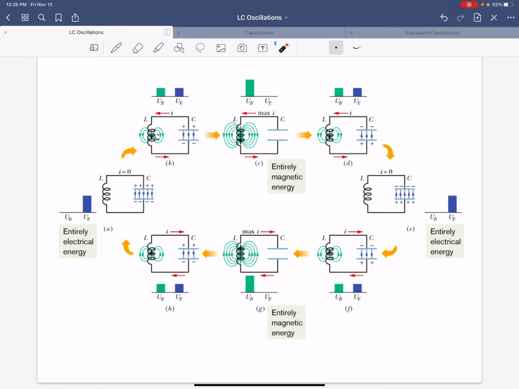cycle. The second half of that cycle, same thing happens, but we get back to the original state, right? So you can start on picture A and go to E. That's the same half cycle.